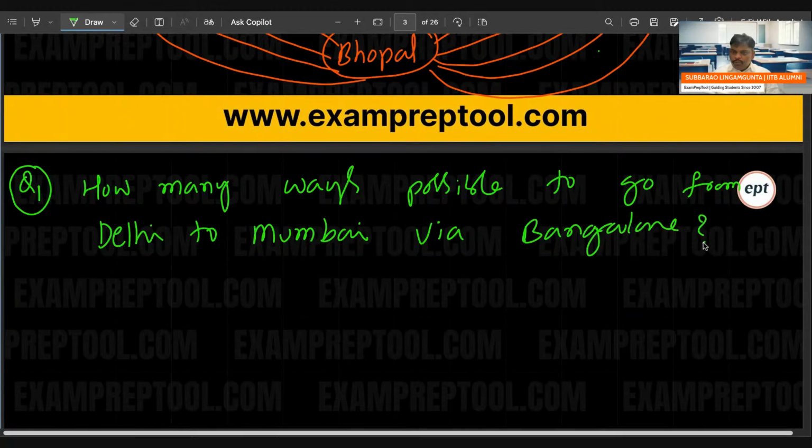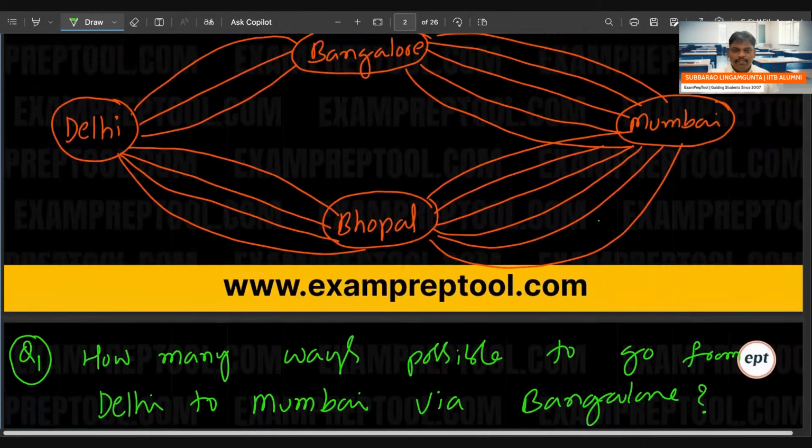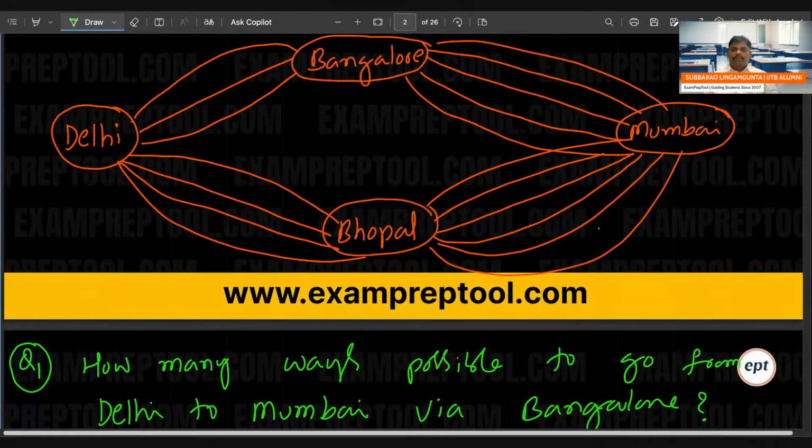This is the first problem. Let's see how many people will give the answer. This is the diagram. By seeing the diagram, please give the answer. How many ways are there to go from Delhi to Mumbai via Bangalore? I'm expecting an answer. Whoever is watching, please let me know what the answer is.